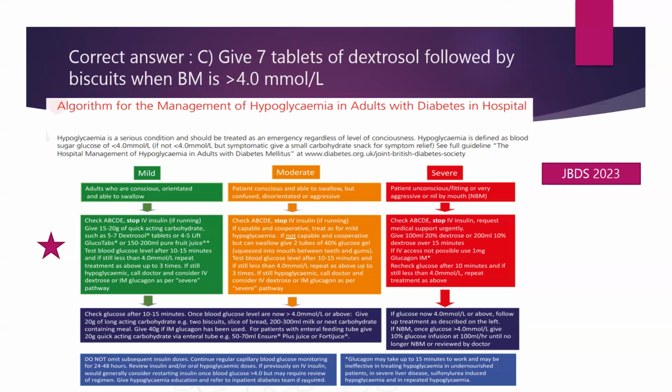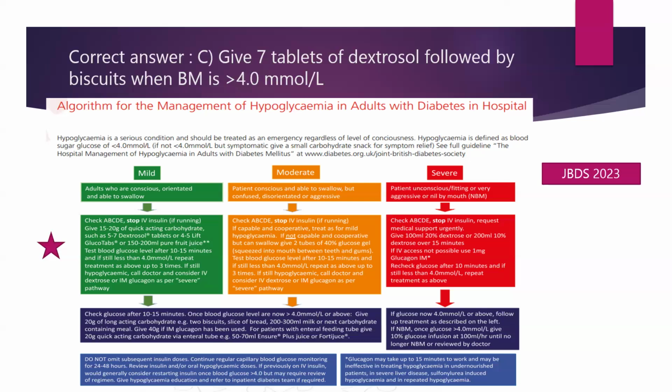So that was the other thing in this question stem. In this answer, 2 biscuits, or we can give a slice of bread, or we can give 200 to 300 ml of milk, or we can give the next carbohydrate-containing meal. We may need to give a higher dose, like 40 gram, if IM glucagon has been previously used to correct the hypoglycemia. For patients with an enteral feeding tube, we give 20 gram quick-acting carbohydrate via the enteral tube. Example, 50 to 70 ml of Ensure Plus Juice or Fortijuice. So this principle for maintaining the blood sugar is followed for both the mild and the moderate pathway.